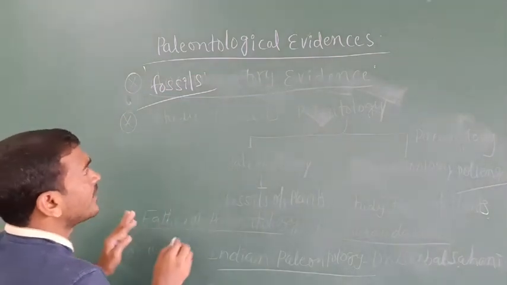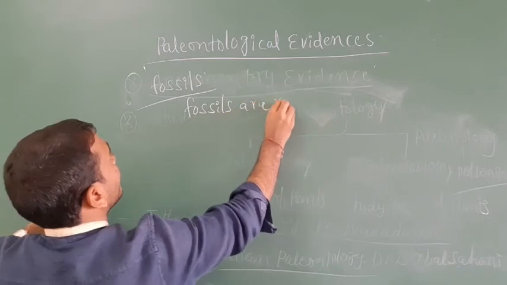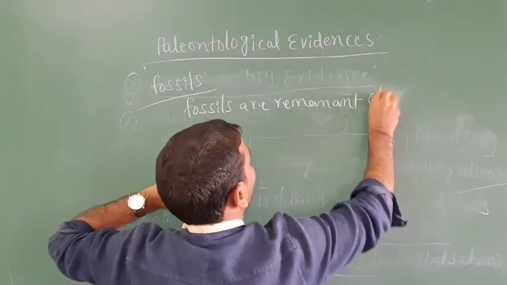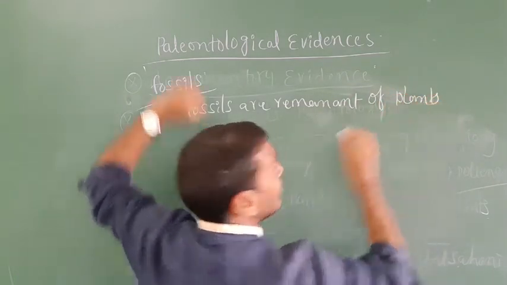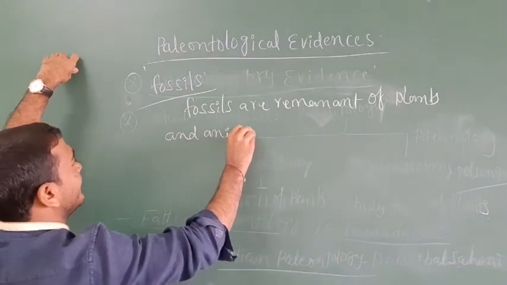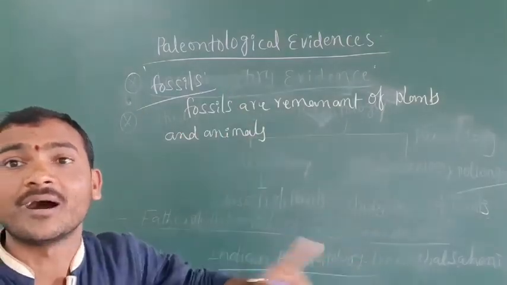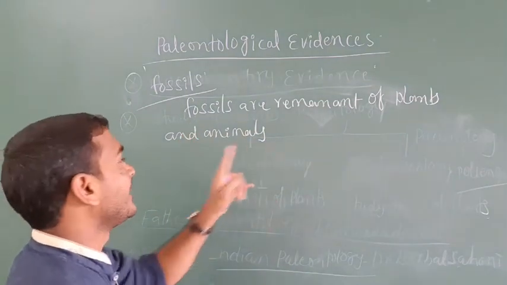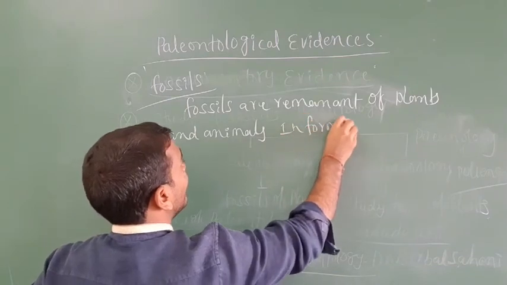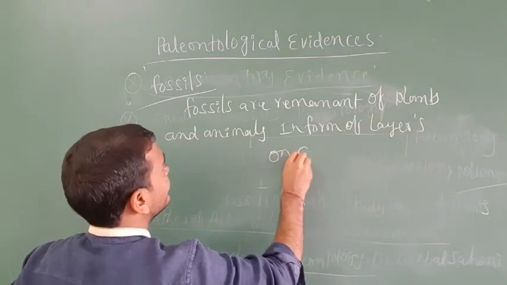Fossils are the remnants of plants and animals, formed in the form of layers on earth.